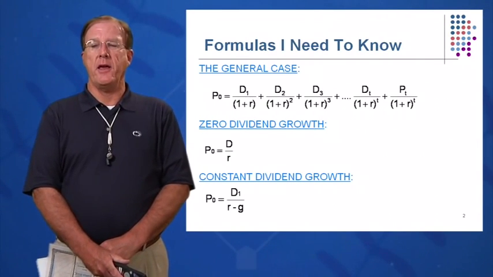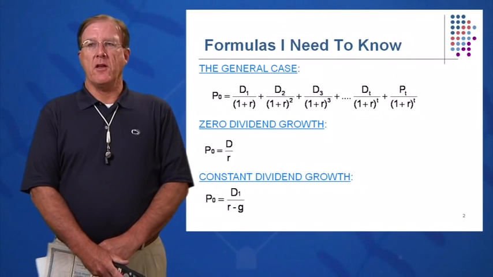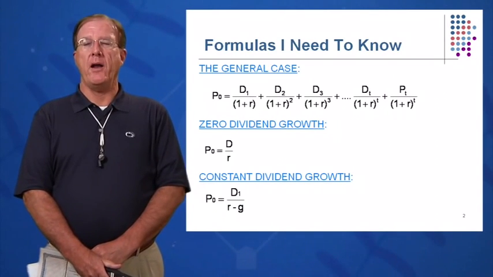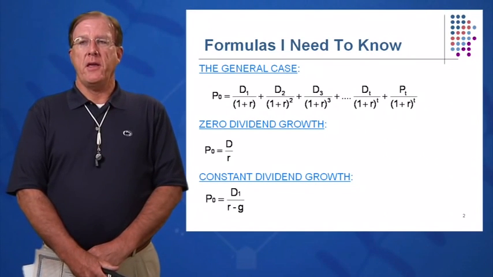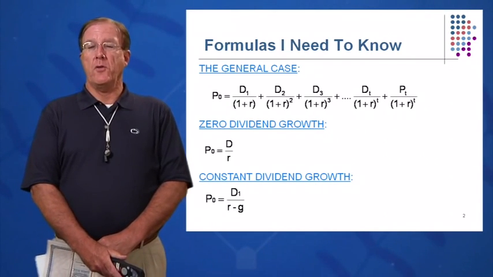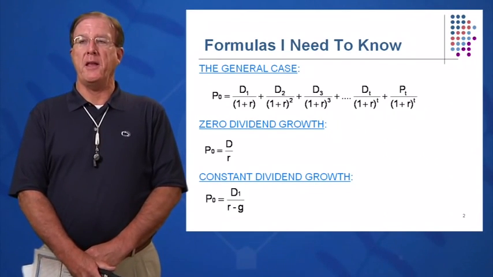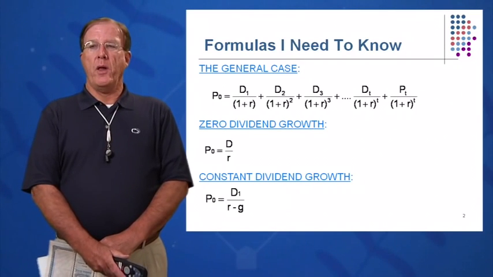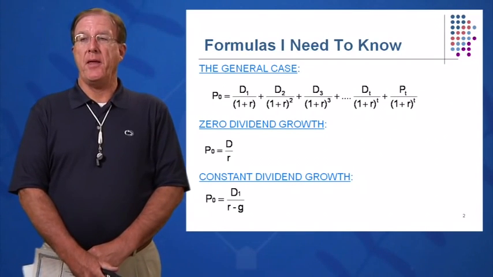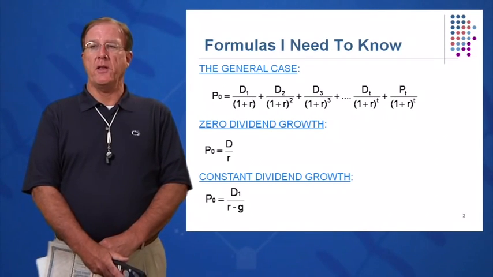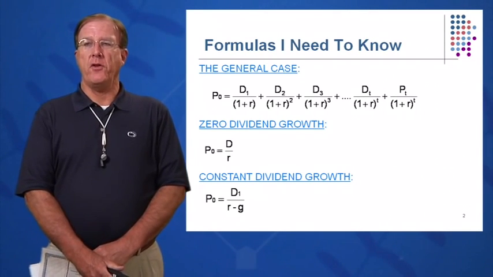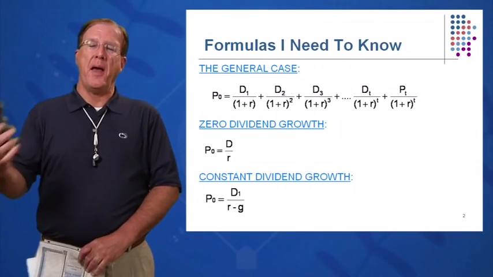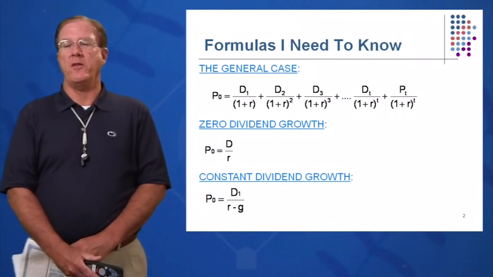For the bond, we know the face value is $1,000, and we know the required rate of return of all of the bonds in the market. So a lot of knowns in the bond world, but in stocks, we just don't know if a company will pay a dividend, when it will pay the dividend, when it might begin to pay the dividend, and how long the dividend will continue. And we don't know the stock price in the future to discount back to today to get a handle on the stock price.